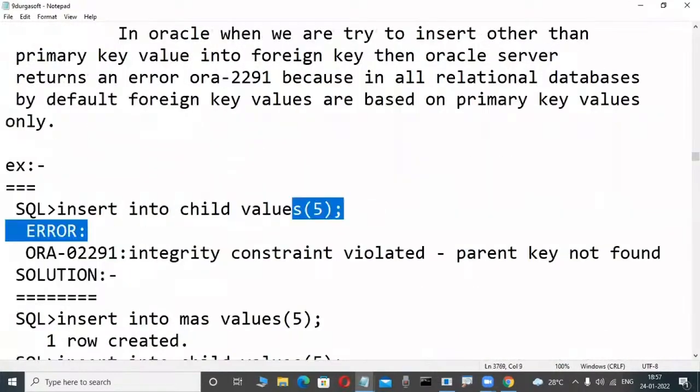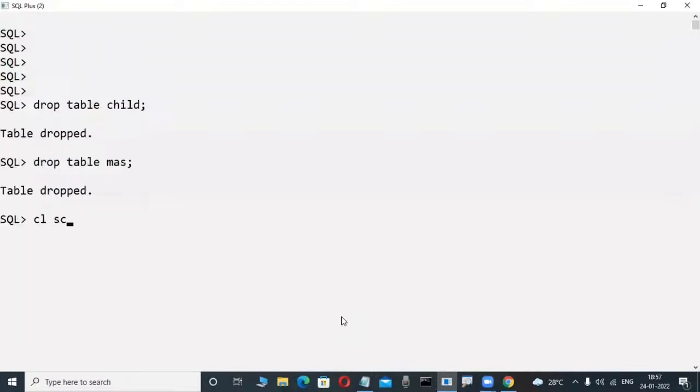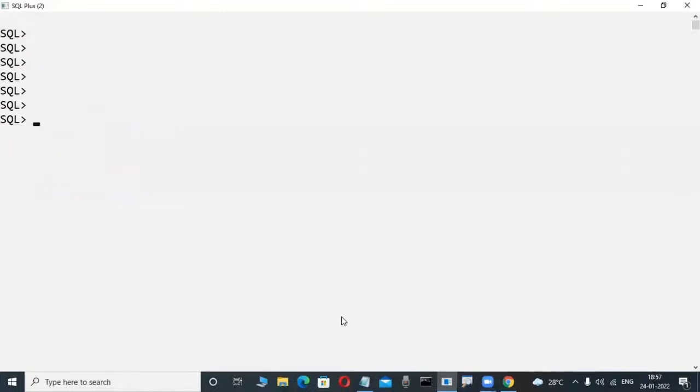Now these are all the things we are learning in our course. Suppose you become an experienced person in the future, then you can write the master and child tables within a fraction of a second. Once you are good at the course and have an idea, it is possible. Suppose I'm creating a master table like this, with a primary key available. Don't write it, just watch the demo.